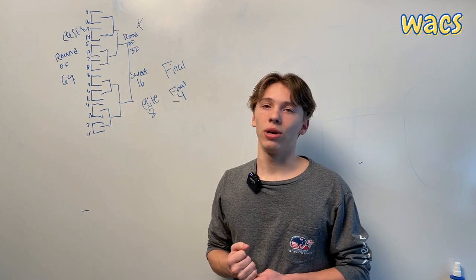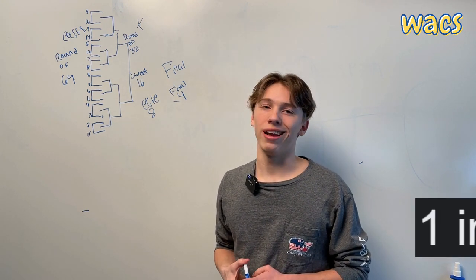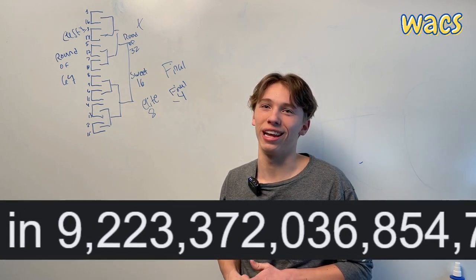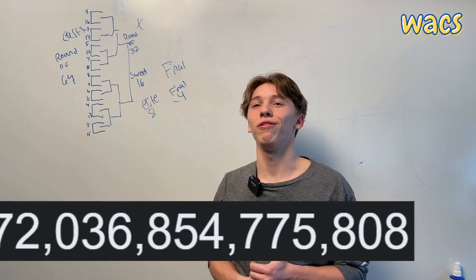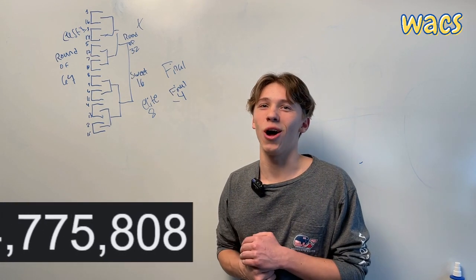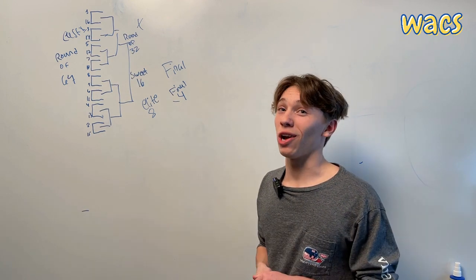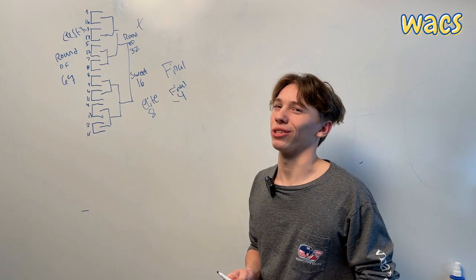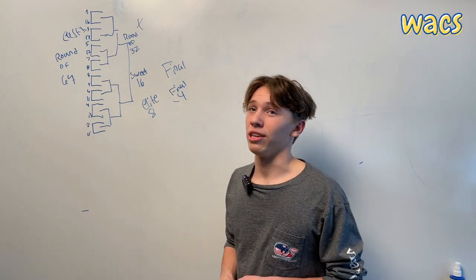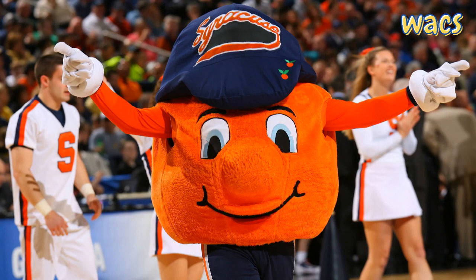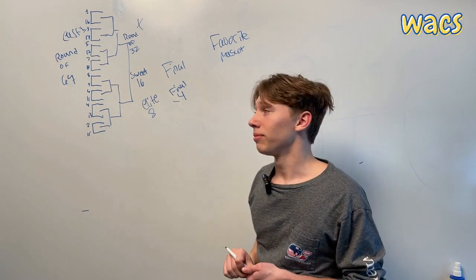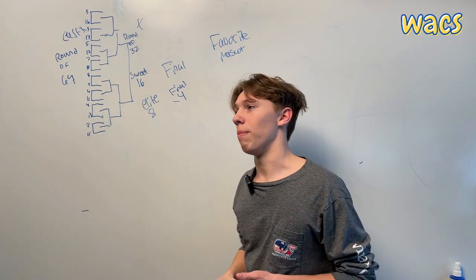And the odds of you getting a perfect bracket are like 1 in 9 quintillion, 223 quadrillion, 372 trillion, 36 billion, 854 million, 775,808. But there are some strategies that can get you really close to getting that right. Like maybe just a couple more picks right. And a lot of people have their own strategies, like their favorite mascot or whatever team they like or just anything dumb like that. Some people just pick just because they can. But there are some really good ways to get a better option.